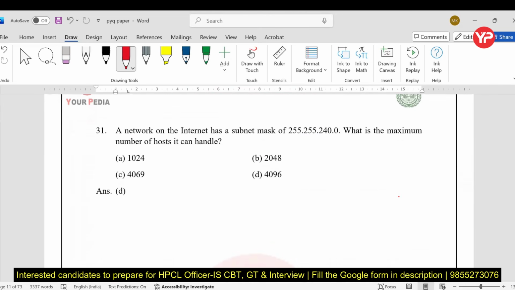A network on the internet has a subnet mask. So the subnet mask is given to you: 255.255.240.0. How can you write 240? Now see, 255 means we have 8 ones, that is straightforward. Again 255, that is again 8 ones. Now how to write 240?